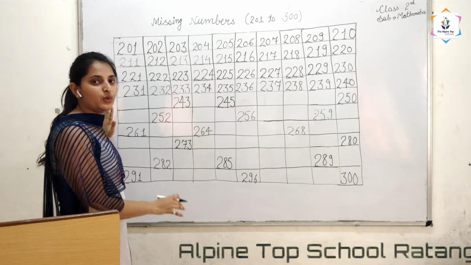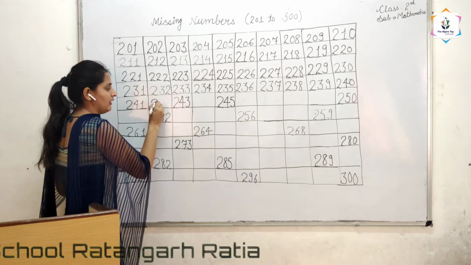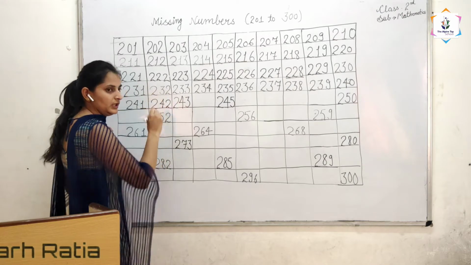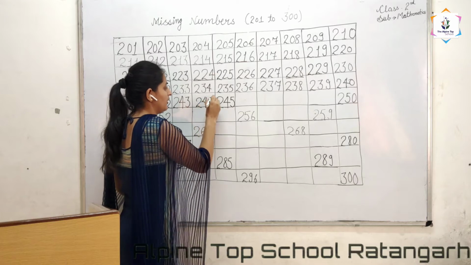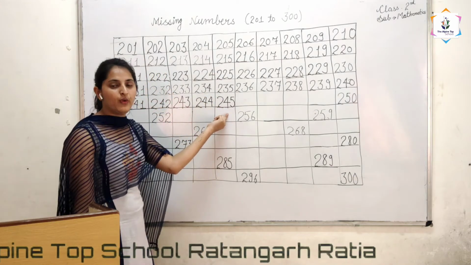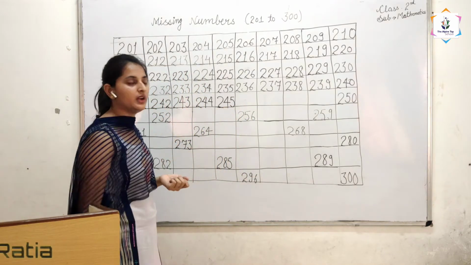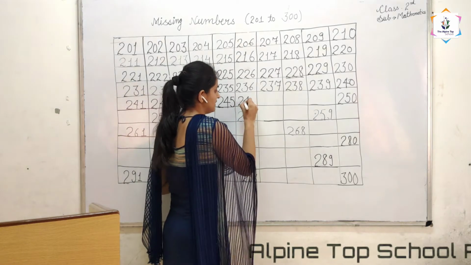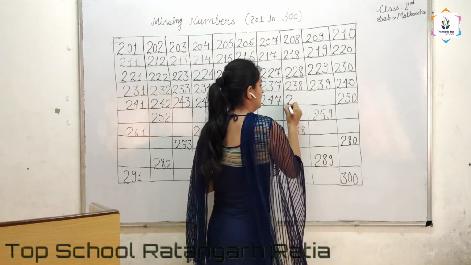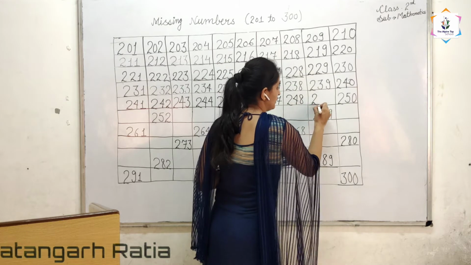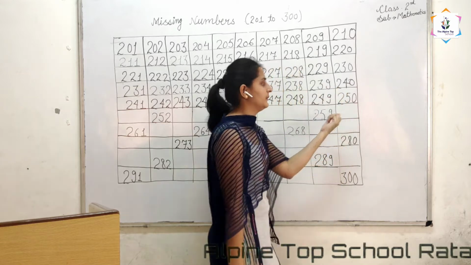After 240, 241 comes. So 241. And after this, 242, and 243 is already given. And after this, 244, and 245 is already given. So after 245, which number comes? After 245, 246 comes. And after this, 247. And after this, 248, 249. And 250 is already given.